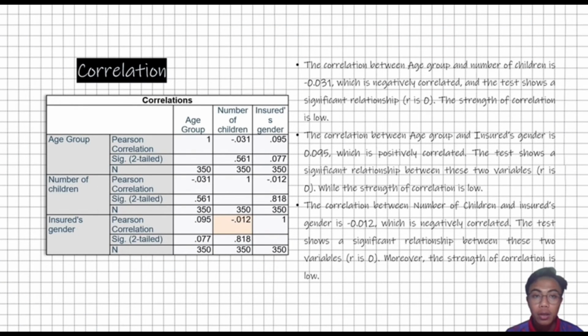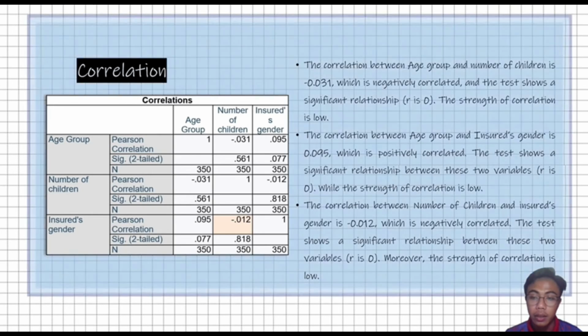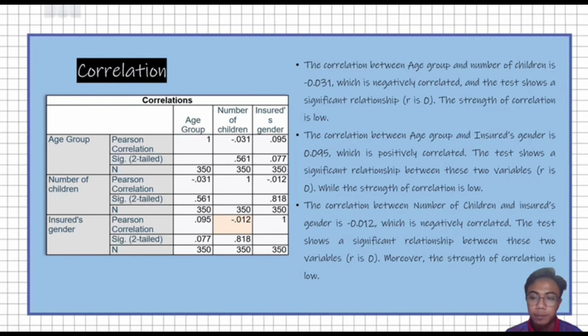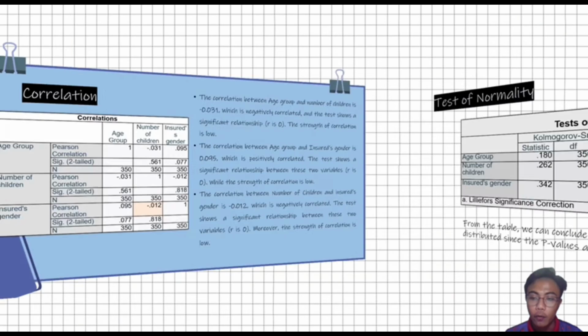From the correlation table, the correlation between the age group and the number of children is negative 0.031, which is negatively correlated, and the strength of correlation is low. The correlation between age group and the insert gender is 0.095, which is positively correlated, and the test shows a significant relationship between these two variables, while the strength of correlation is low. And the correlation between number of children and insert gender is negative 0.012, which is negatively correlated, and the strength of correlation is also low.